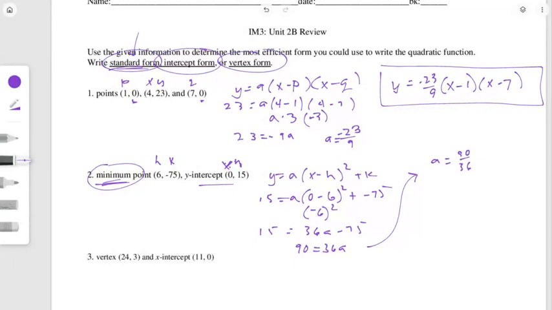You can reduce that to 5 halves if you want. So then you rewrite your equation. y equals 5 halves times x minus 6 squared minus 75, and that's your equation in vertex form.